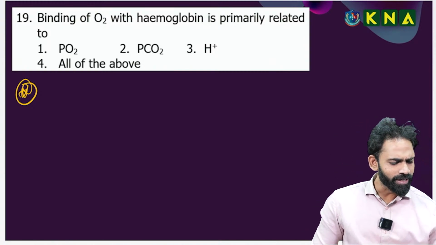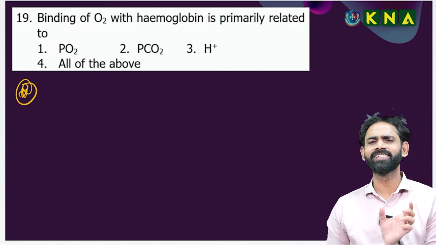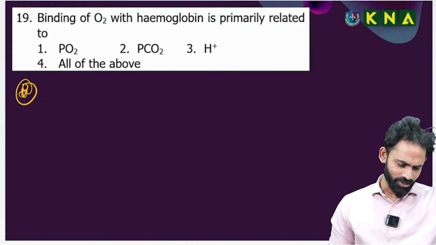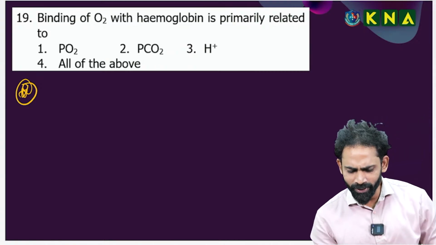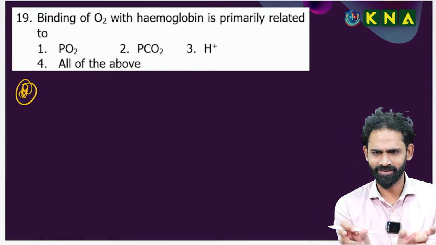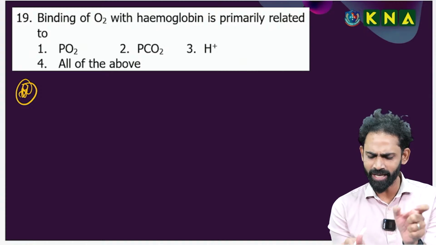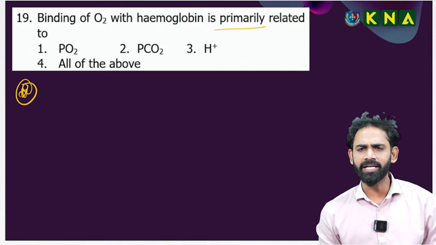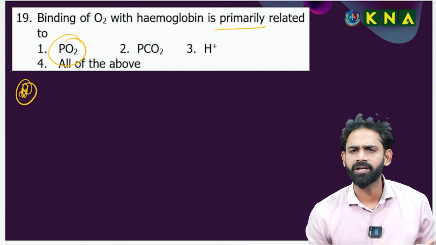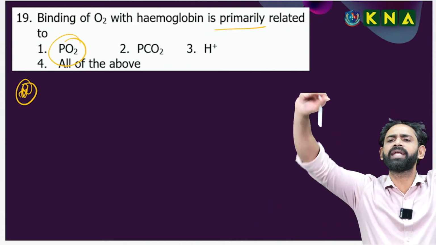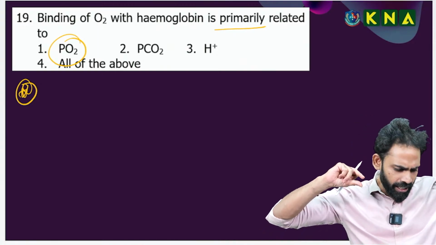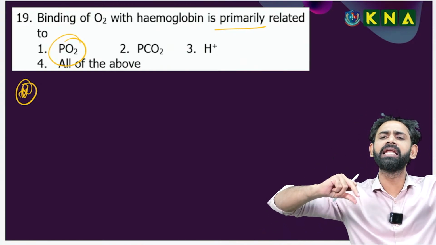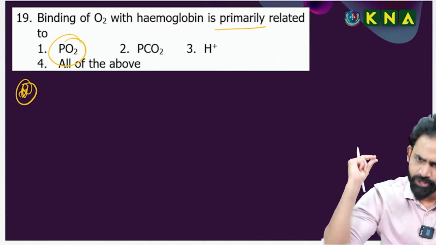Aishwarya. Sir, here, almost Aisha, first option. That's good. Here, one time you check the NCERT. I will clarify. Binding of oxygen with hemoglobin is primarily related to, only one option, the partial pressure of oxygen. Binding of oxygen with hemoglobin is primarily related to the partial pressure of oxygen, full stop.